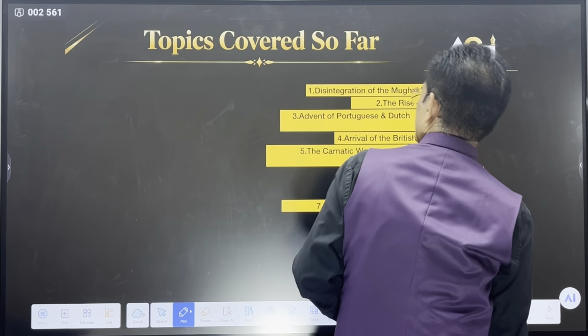This portion we are taking in medieval India: Shivaji, his empire, his administration, then Sambhaji, Rajaram, and then Tarabai. After Shivaji there was some decline, and then there was a rise. This part is medieval India, up to 1707, the death of Aurangzeb.